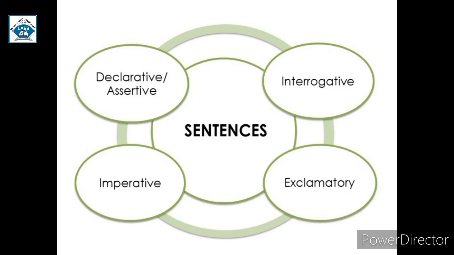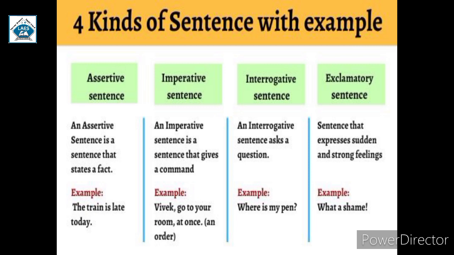Now, what are the kinds of sentences? First is declarative or assertive sentence. Second is interrogative sentence. Third is exclamatory sentence. And fourth is imperative sentence. Apart from these four, there are other types of sentences, but we will understand only four types of sentences. So let's understand one by one.